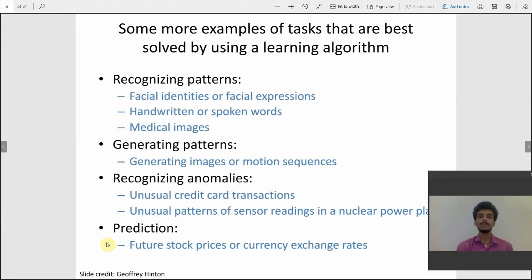So some more examples of tasks that are best solved by using a learning algorithm: recognizing patterns.